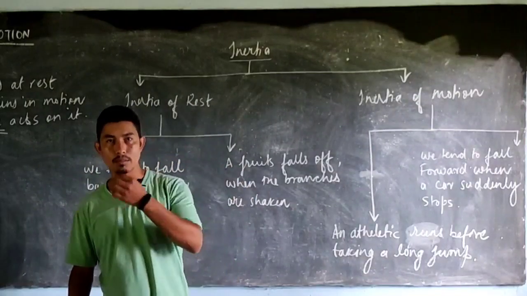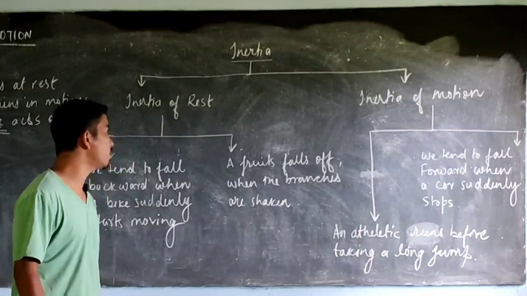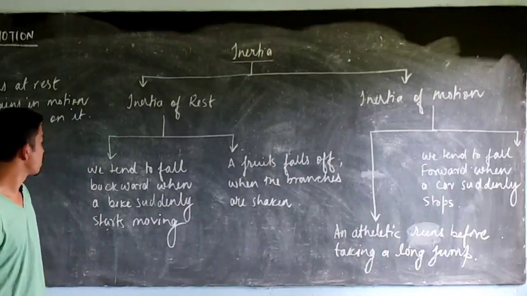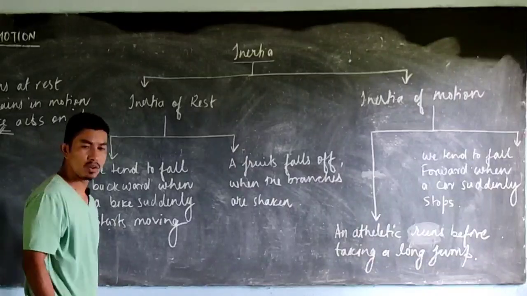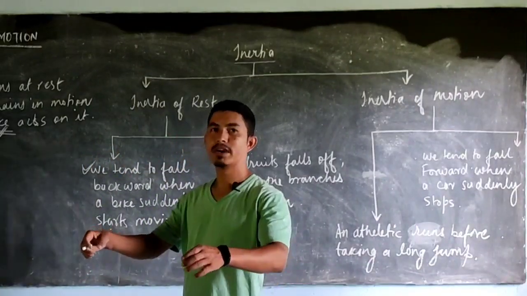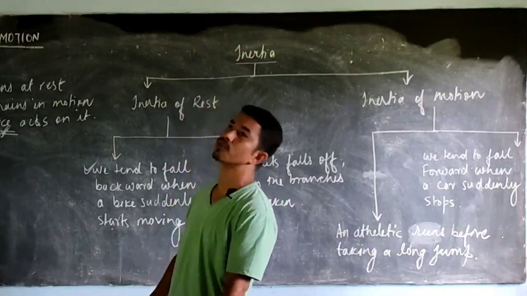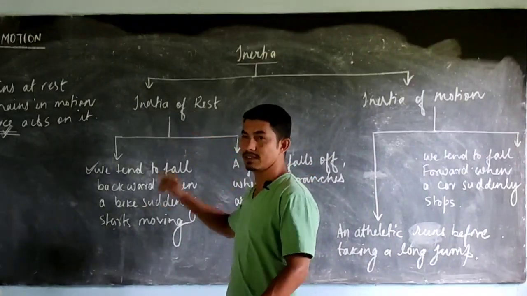Now there are some applications, or physical interpretations, of the inertia of rest and the inertia of motion. Here I have written two examples. You all must have experienced this. When you are sitting on a motorbike and your father suddenly starts the motorbike, we always tend to fall backward. It is because of the inertia of rest.